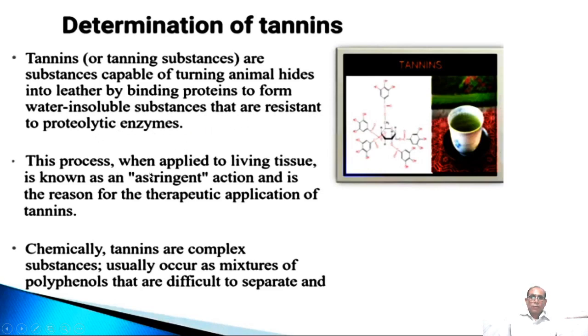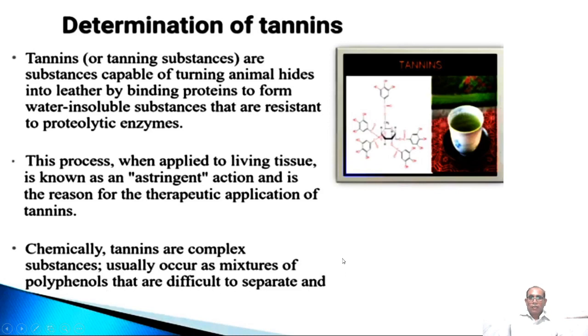This process, when applied to a living tissue, is known as astringent action and is the reason for the therapeutic application of these tannins. Tannins are present in tea, catechu, amla and so many other plants. Chemically, tannins are complex substances, usually occurring as a mixture of polyphenols that are difficult to separate.